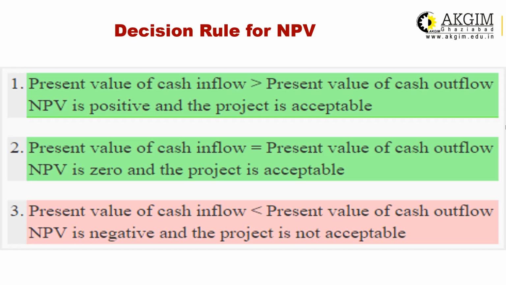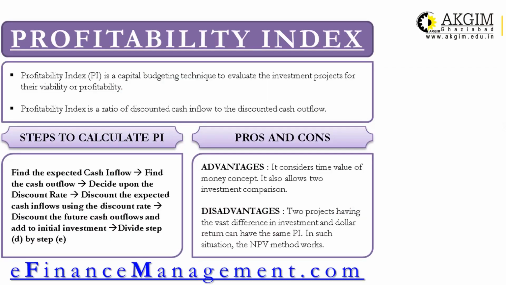Decision rule I have already discussed. Positive NPV will be acceptable, negative NPV will be rejected, and the projects having higher positive NPV will be ranked 1. Okay. Now, the next technique is profitability index.